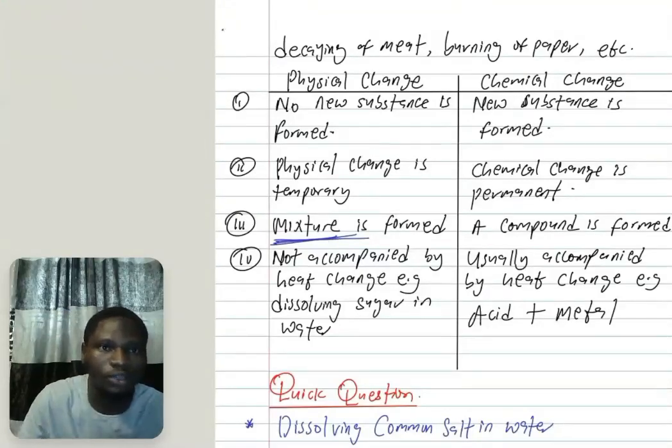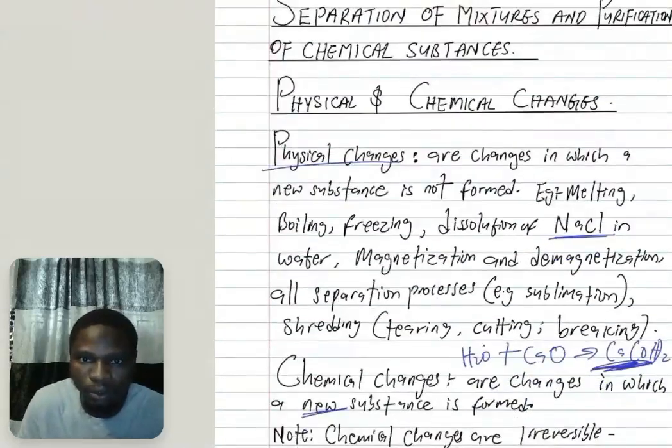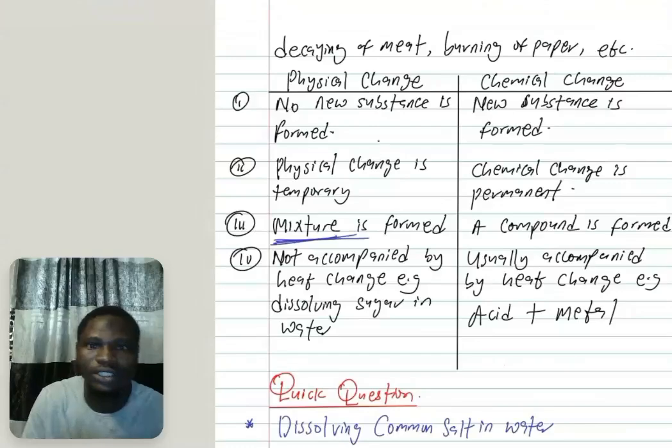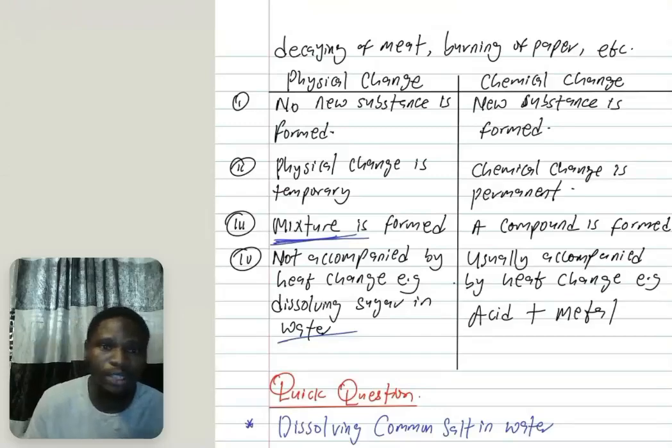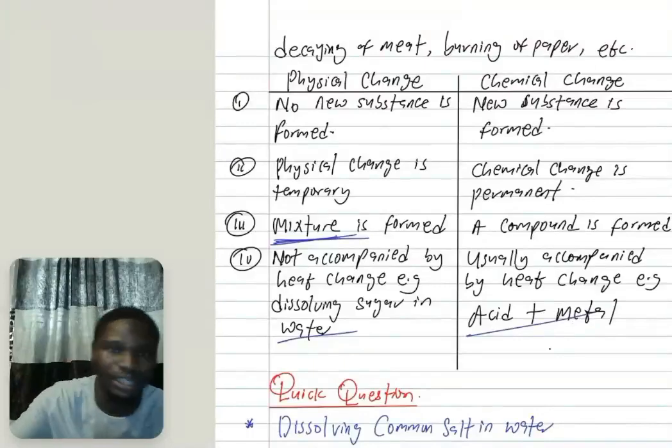But a compound is something like this. Check this part, slaking of lime. You can see when water is added to quicklime, we have slaked lime. So a compound is being formed here. Exactly. So take note of that. Next, not accompanied by heat change. For example, if we dissolve sugar in water, it does not lead to any significant amount of heat change. But if you look at this one, addition of water, acid and metal together, that is accompanied by a great amount of heat change.